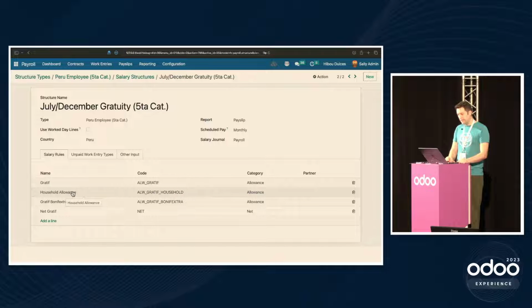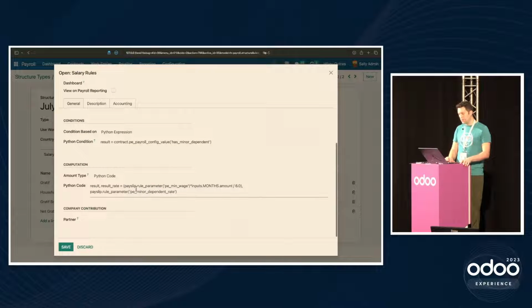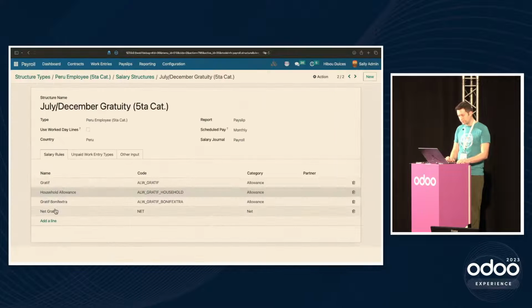Let's take a look at this one here, and we'll see that we use the rule parameter to grab special configuration that might change over time. We also grab the inputs from the initial slip, or from the first page underneath work entries, and this is how this particular rule works. There's not much going on in it, but it does show 2 very important things that you can use or should use when you're writing your own payroll rules.